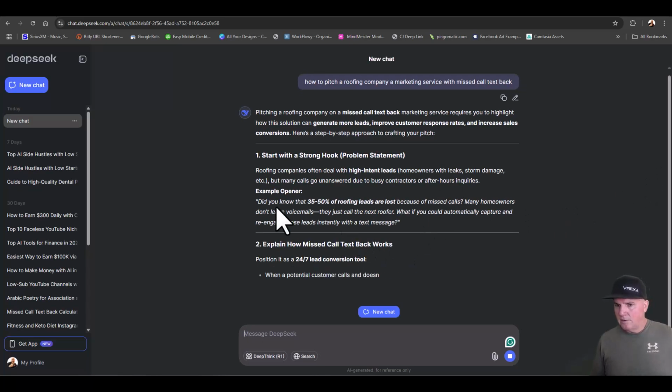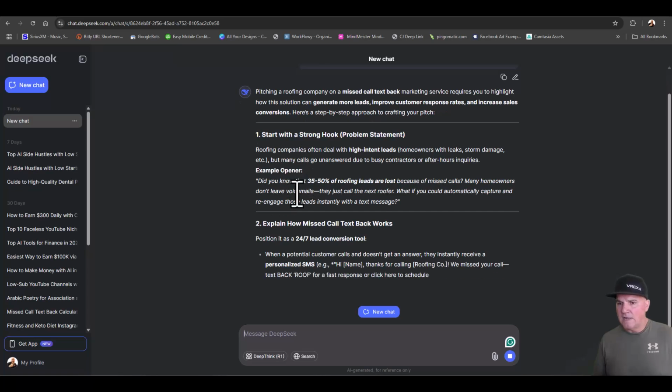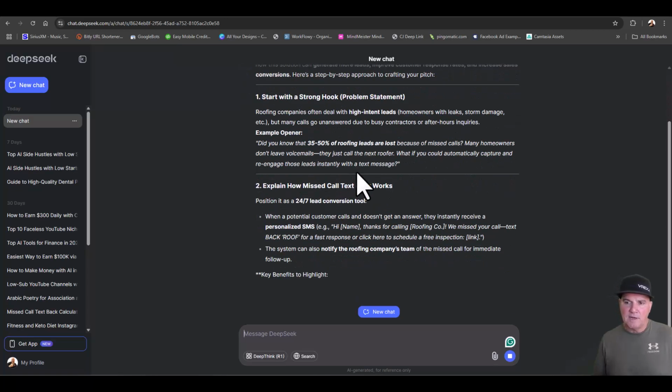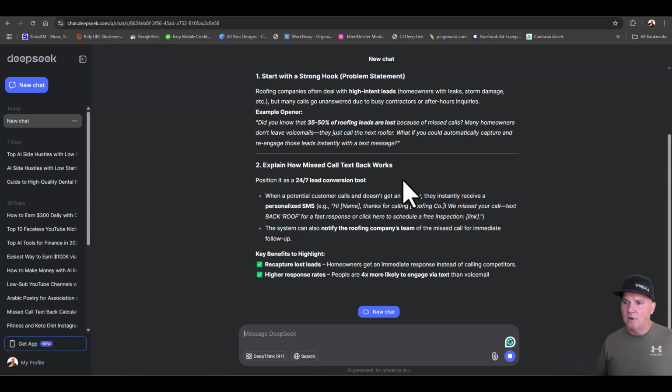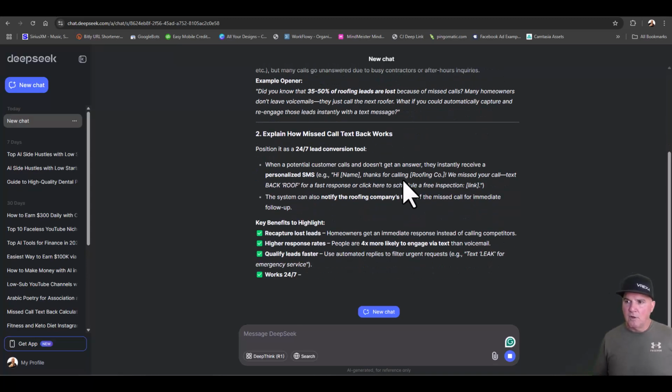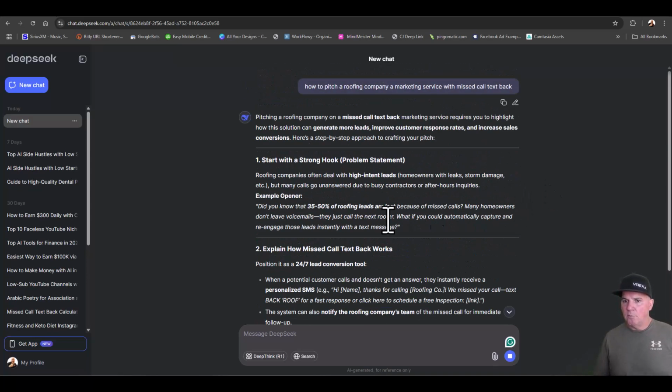I always use the two against each other because sometimes I like what the other one might say. So here's a good stat here. Did you know that 35 to 50% of roofing leads are lost because of missed calls? So many homeowners don't leave a message. They just call the next roofer. So what if I could automatically capture and re-engage these leads instantly with a text message and even book an appointment on your schedule?